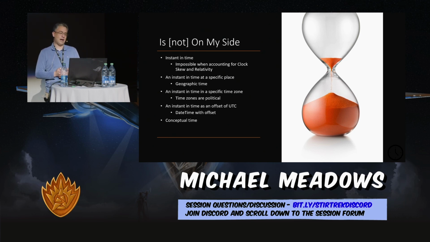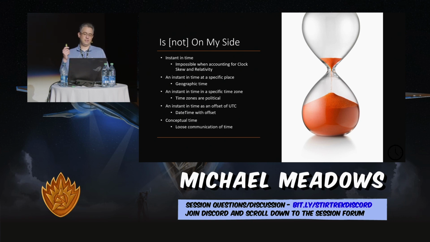And then we have a concept of time, or conceptual time. And this is the one that really kills me. Anybody who has had to write something involving time to a specification written by a BA or one of our product owners knows that how we talk about time is really, really squishy, right?